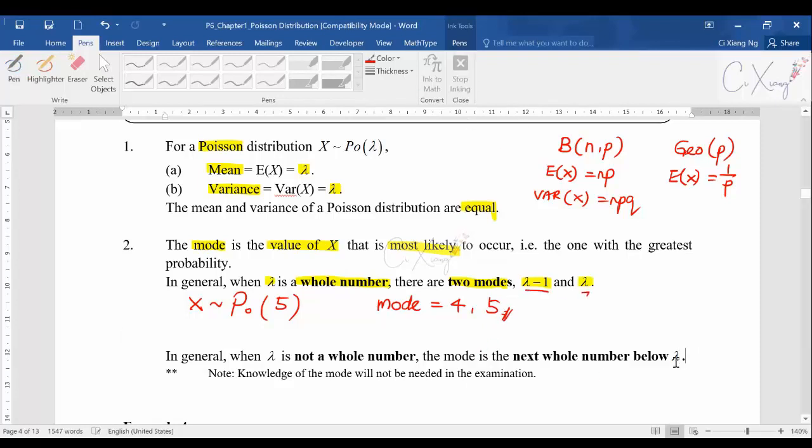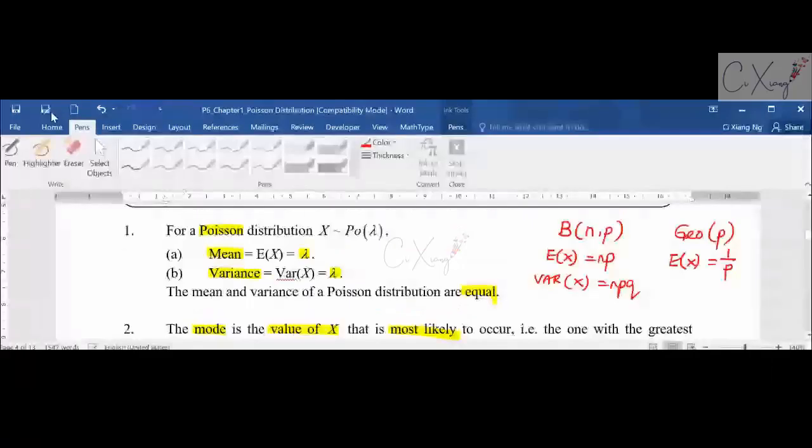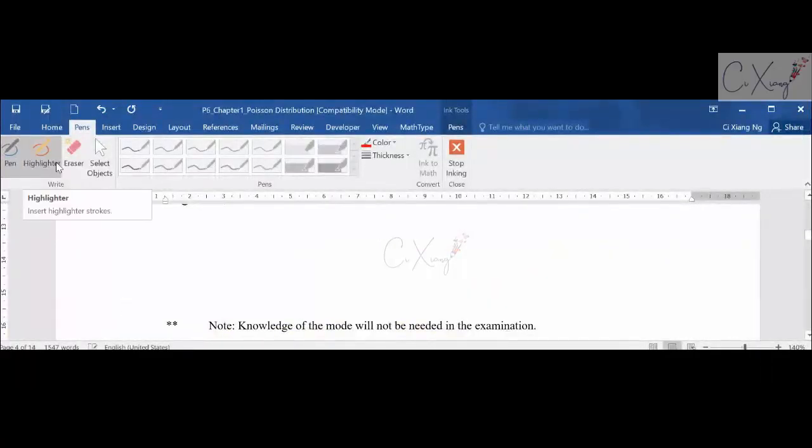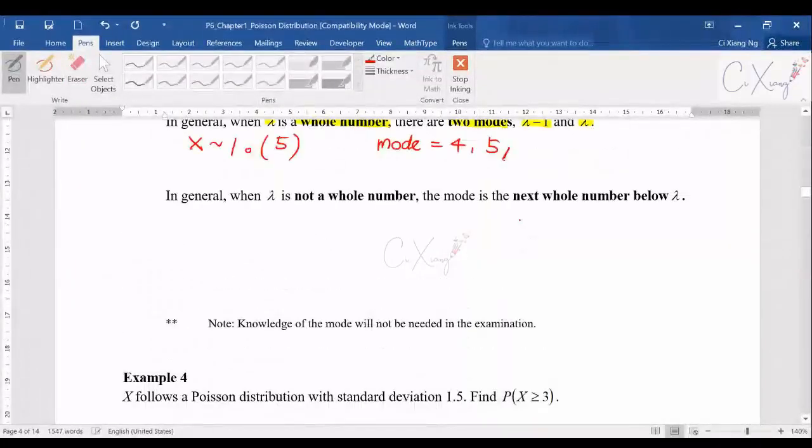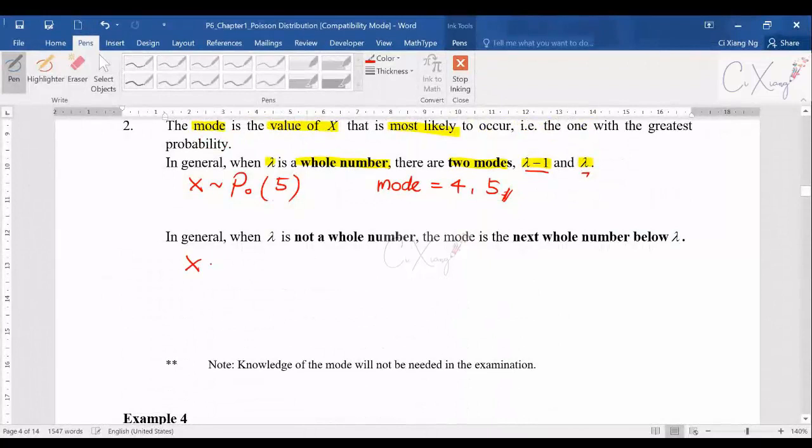Now if your Poisson distribution's lambda is not an integer or whole number, let's say x is Poisson distributed with, maybe, 7.8. Then the mode is the next whole number below lambda. This is your lambda, 7.8, so what is the whole number below lambda? It is actually 7.